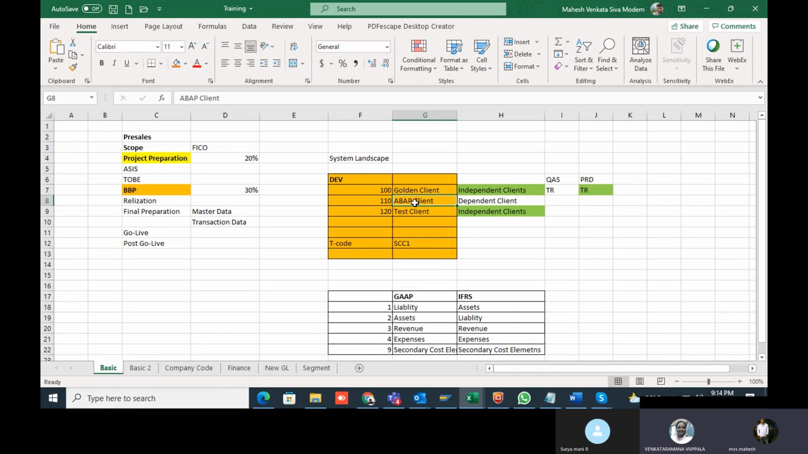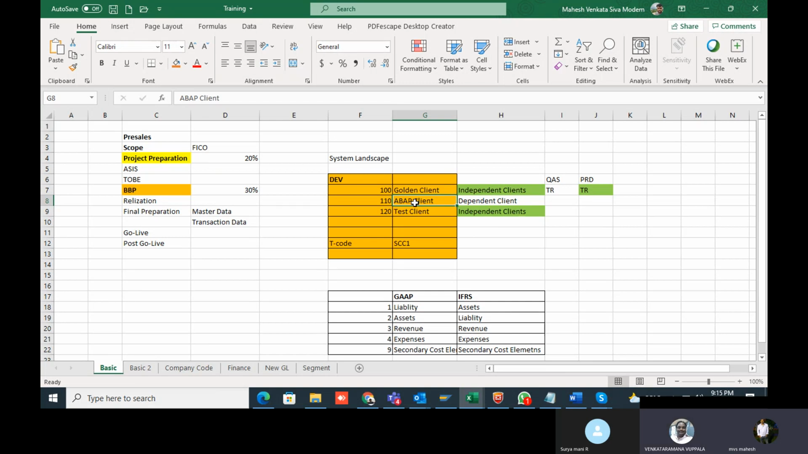That is the one-time client. The coding part is done in the ABAP client. And there is one more client, 120, which is the test client. Whenever you do any implementation, if it is a good, perfect implementation, you should maintain a separate client for the golden client. All the configurations should be in that separate client. In that client you should not create any master data or transaction data. Then only